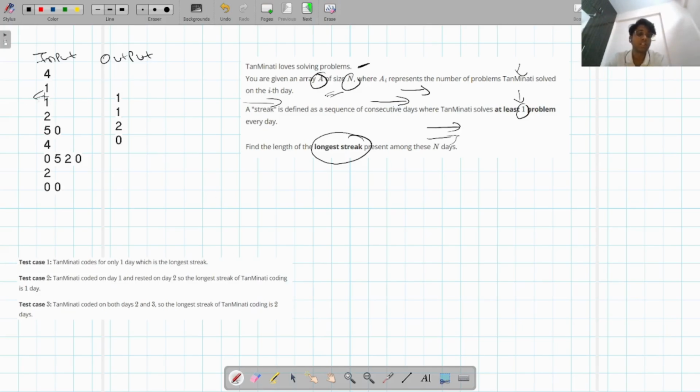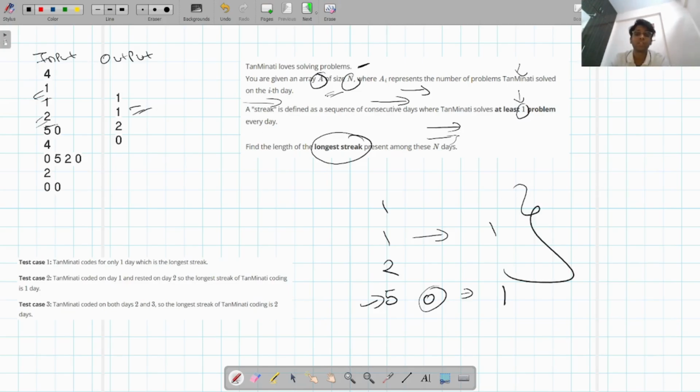Now let's take the first test case. In the first test case, the length of the array is 1 and the element is 1. So it has only one element, so only one day, which is the longest streak. So the longest streak length over here is 1. Let's take another test case, which is the array of length 2, which is 5 and 0. Okay. So on the first day he solved some problems, the other day he rests. So what is the longest streak? Again, it's 1. So the output is 1. So guys, I think the test cases are pretty much clear.